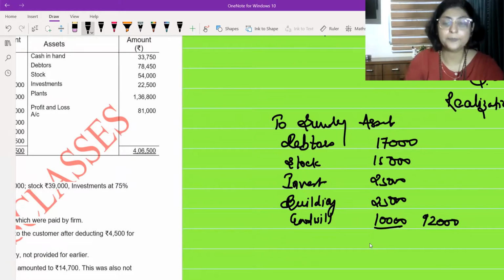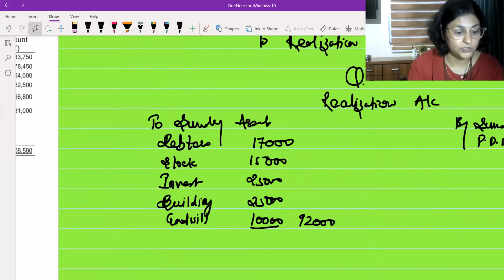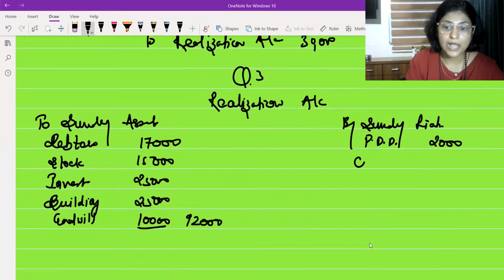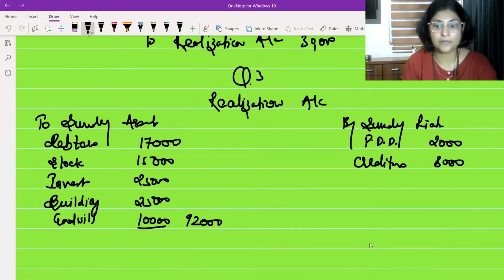Fine. Now let us write what other liabilities there are over here. So I have liabilities over here, which are sundry creditors. PDD I have already written. I'm not referring to the question again and again; I have opened it over here on the other device. So sundry creditors are 8,000. Then after that, I have Ram's wife's loan.